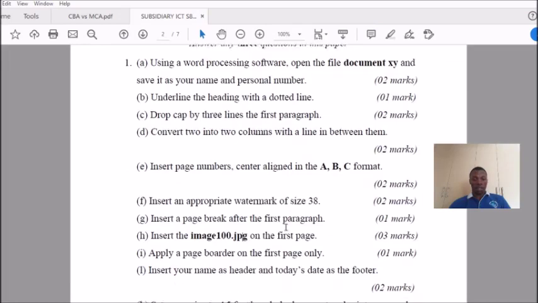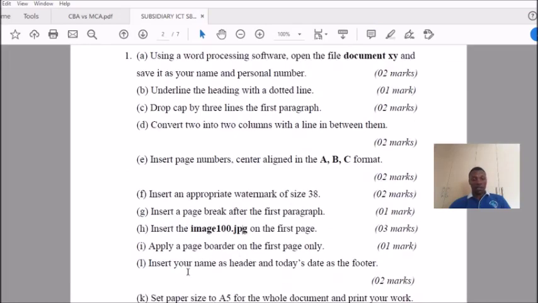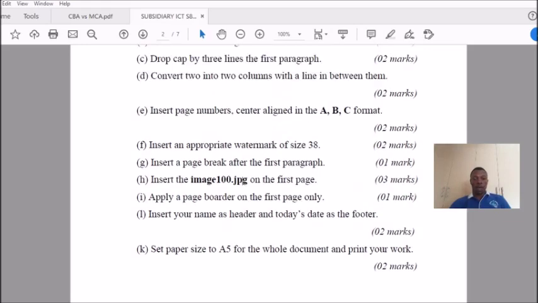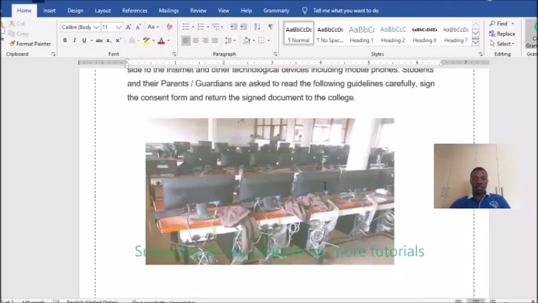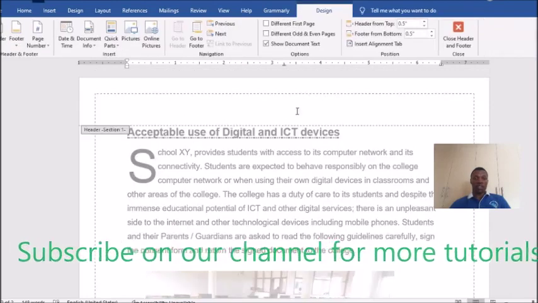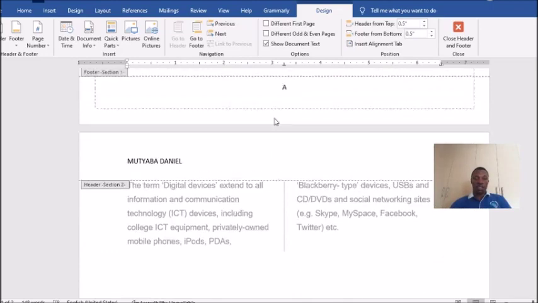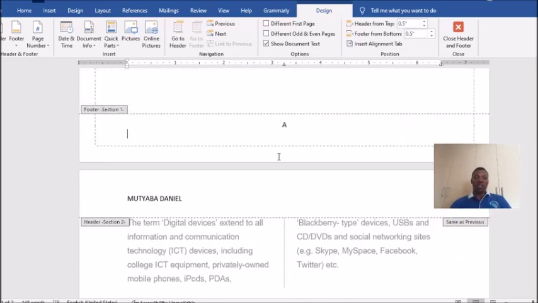Then the other one, the second last: insert your name as header and today's date as a footer. So now you come back, your name as a header and today's date as a footer. I've double clicked in the margins. I'm putting my name as a header and today's date as a footer.